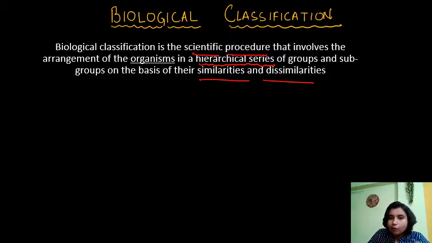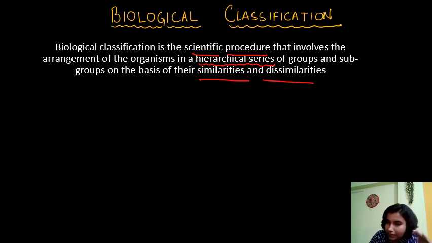When we classify living organisms, we have to consider many characteristics so that we can classify them into a proper group. So that is all about biological classification.